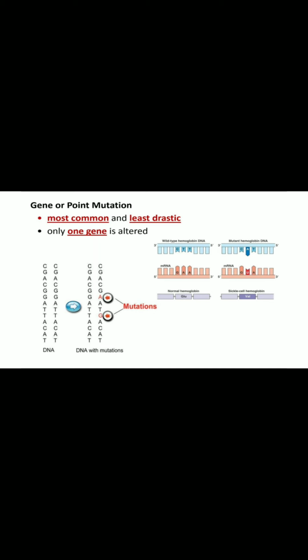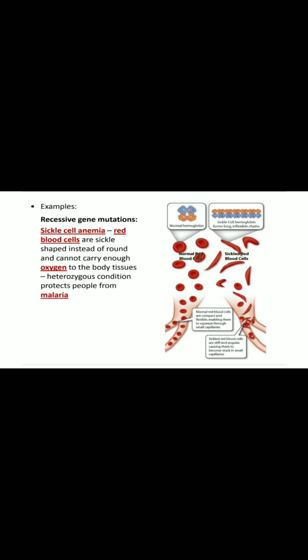I told you the mutation can be of two types, the chromosomal or gene mutations. The gene mutations, otherwise known as the point mutation, are the most common and least drastic. Only one gene is altered. So the recessive gene mutation can lead to sickle cell anemia. That is, the red blood cells are affected. Usually the RBCs can be seen in a rounded shape, but if there is sickle cell anemia, they can be seen as sickle shaped or hook shaped blood cells.